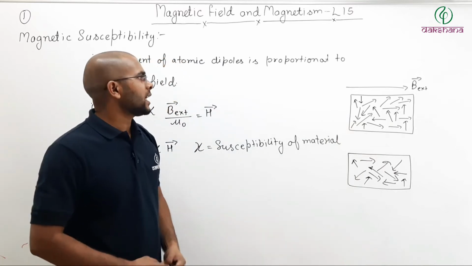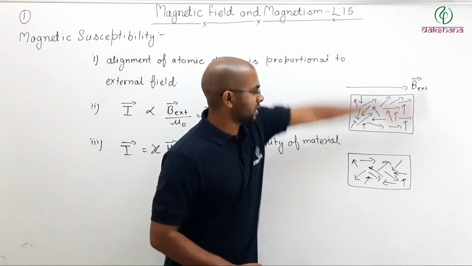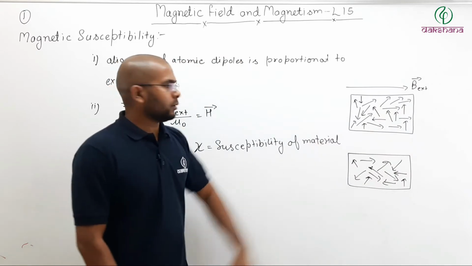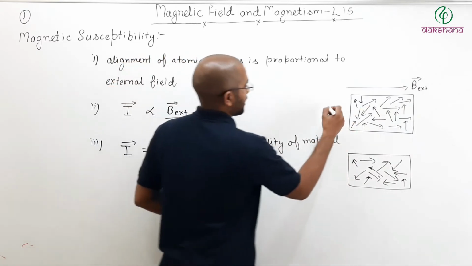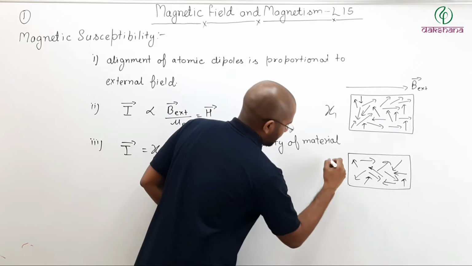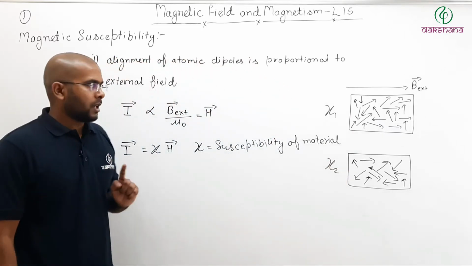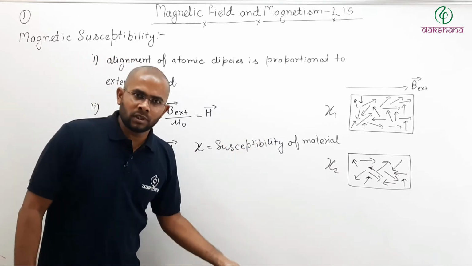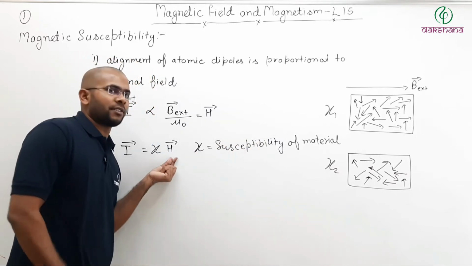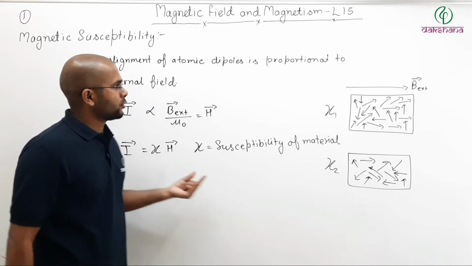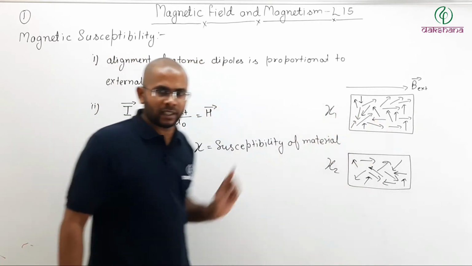Now what I did is I applied a B external in this area. Let us say here susceptibility is 1, here it is 2. Now B external is the same for both, and H is defined on B external, so H will be the same for both materials.